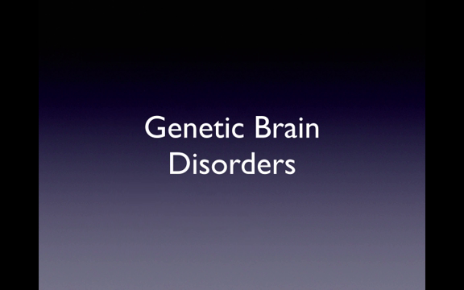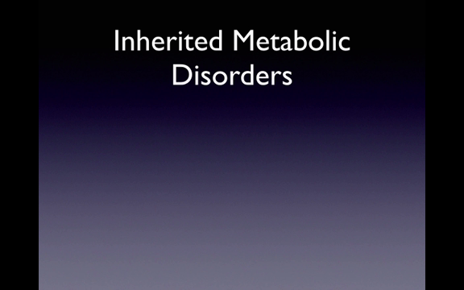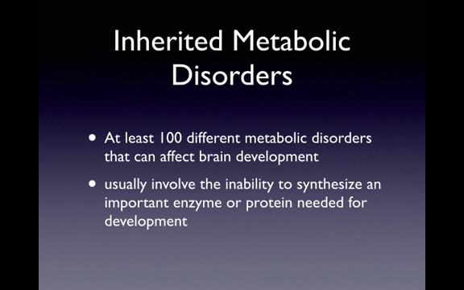The first one that I will talk about is genetic brain disorders, and I'll talk about inherited metabolic disorders first. There are at least 100 different metabolic disorders that can affect the development of the brain. Normal functioning of cells requires these intricate interactions between lots of biochemical systems in the brain. So a metabolic disorder usually results in an inability to synthesize an enzyme or protein that's needed in the brain for development. And this lack of the enzyme can often cause brain damage or impair development if it's not identified quickly. If it's identified quickly, then it can be treated to prevent serious brain damage.